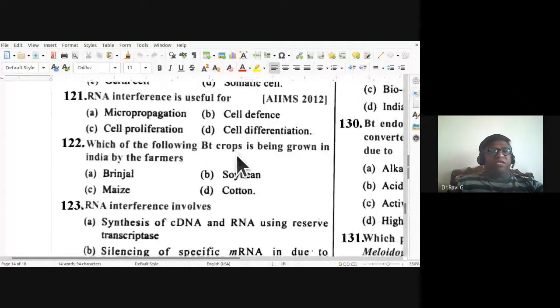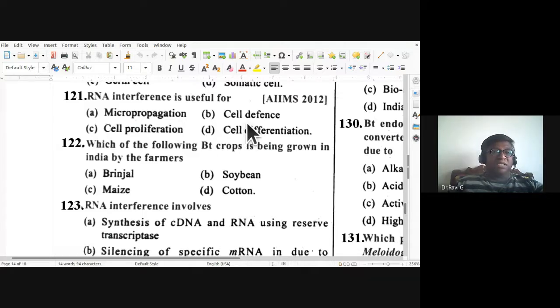So 121st, RNA interference is used for micropropagation, cell defense, cell proliferation, cell differentiation. RNAi is used for cell defense.